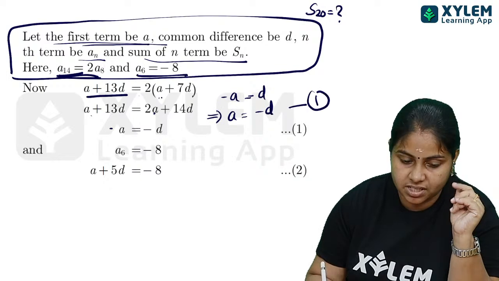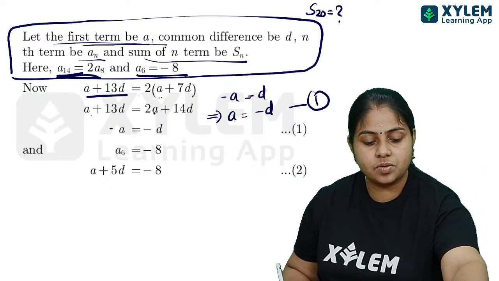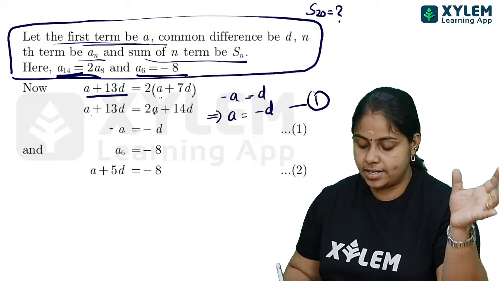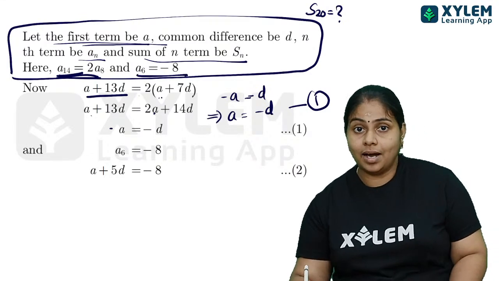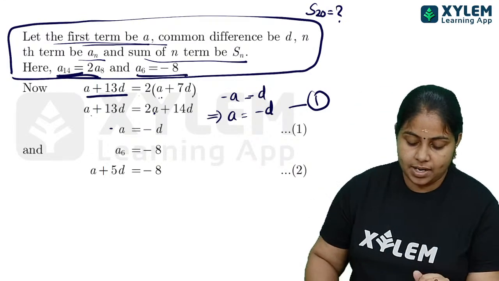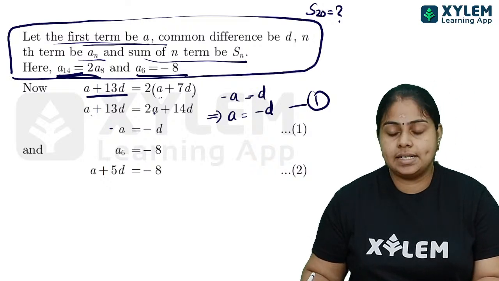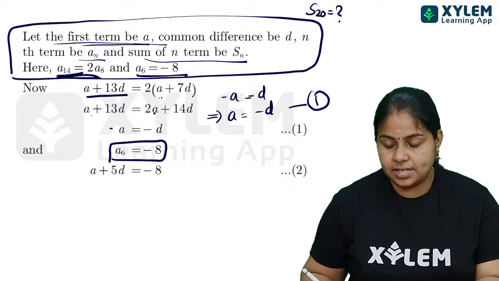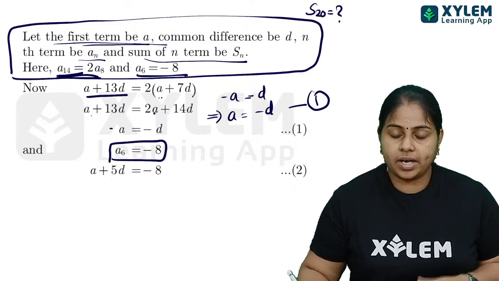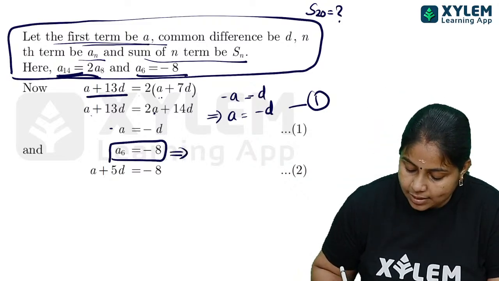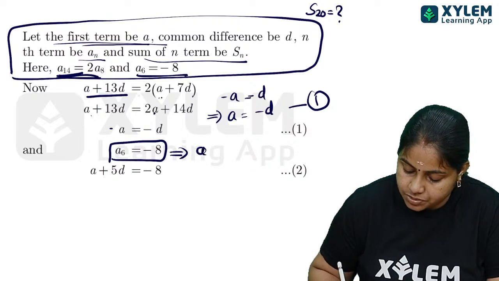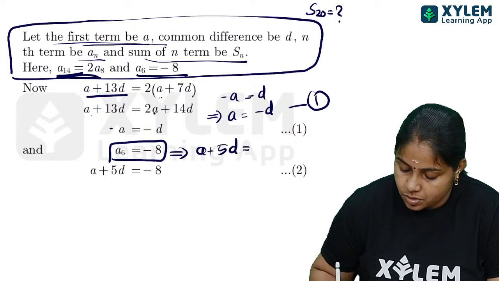I take that as the first equation: A is equal to minus D. So now we have a connection between A and D. Next, it is given that A6 is equal to negative 8. This is also given to us. So from here I can write A plus 5D is equal to negative 8.